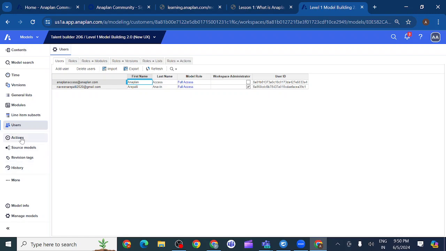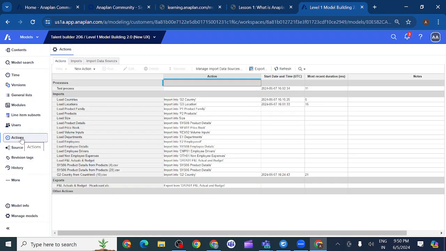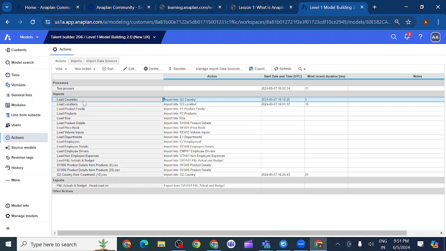All these actions, we'll get to later. Whenever you do an import in a generalist or module, we'll get that in the actions pane. Whatever import we have done, you can see here. If I import data into the G2 country list, I can see that action in the actions pane. So in this way we can understand the different options we have.